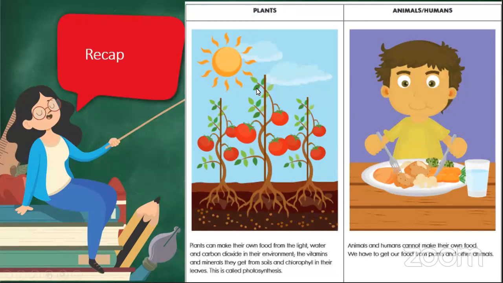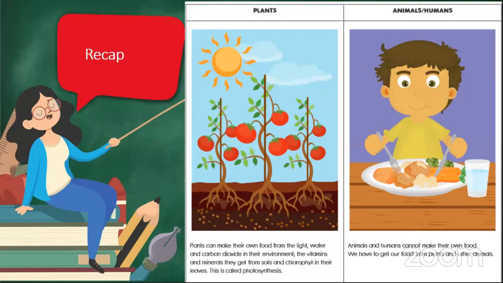Now with plants, plants can make their own food from the light, water, and carbon dioxide in their environment. The vitamins and minerals they get from soils and chlorophyll in their leaves. This is called photosynthesis. Now you have an idea. We are going to be discussing photosynthesis today.